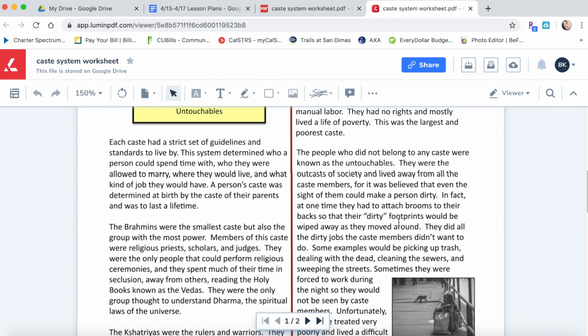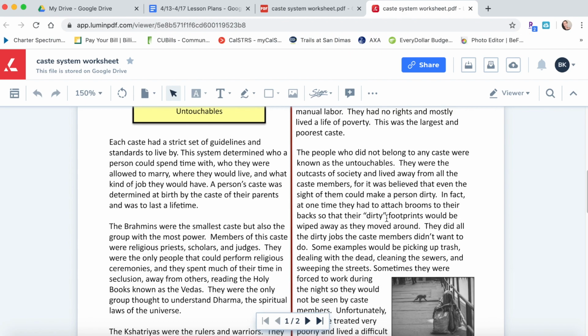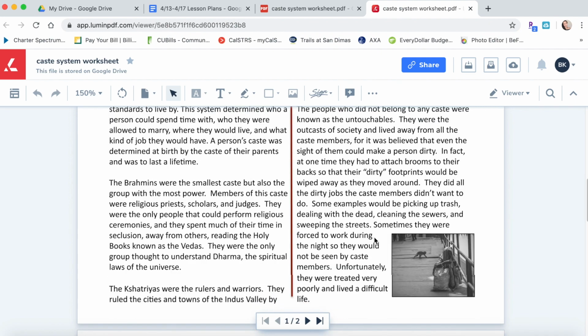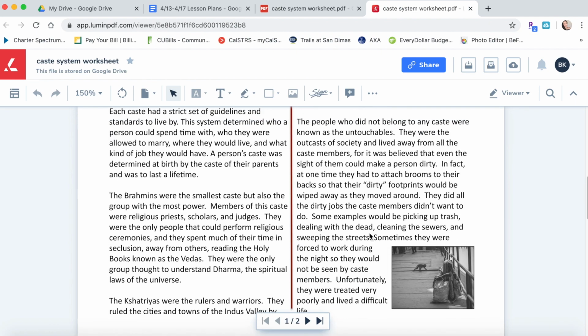I mean, the fact that they had to carry brooms on their backs, like that's really awful just because they were in this category. I can't even say caste because this wasn't even considered a caste. They were in that category, and literally they're called untouchables because people didn't even want to look at them because they were afraid that they would be tainted or something.